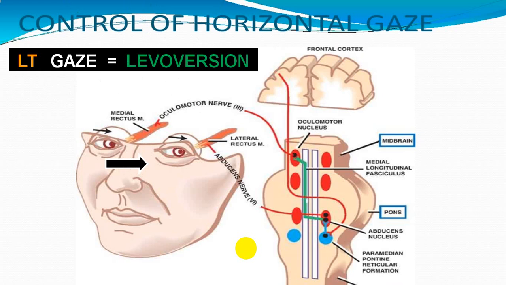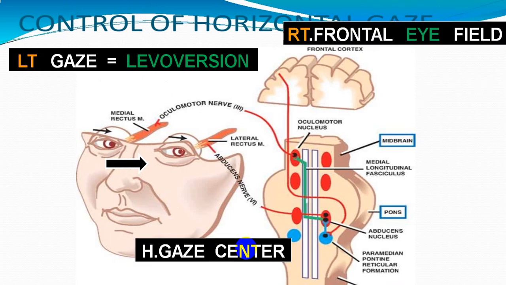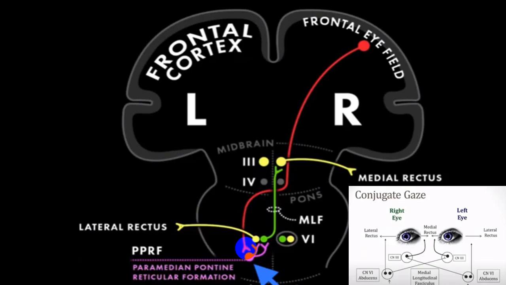So left gaze, or we call levoversion, right frontal field area, horizontal gaze center which is present in pons. You will have a contraction of a left lateral rectus, and opposite eye, that is right eye, medial rectus will contract. Same thing is shown here. This is another very nicely shown frontal field area.